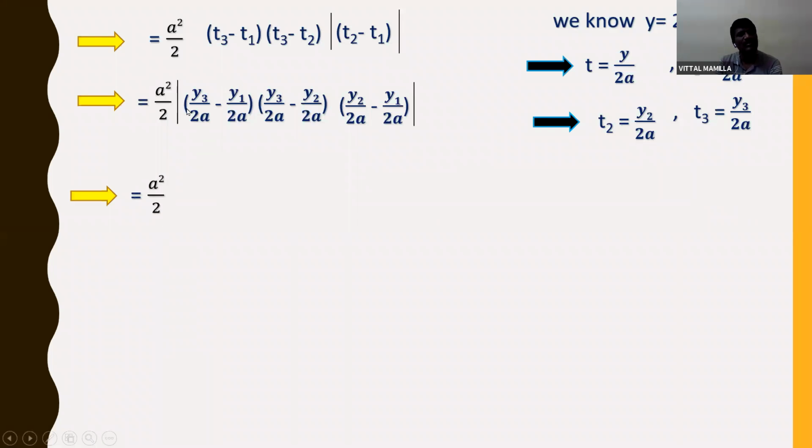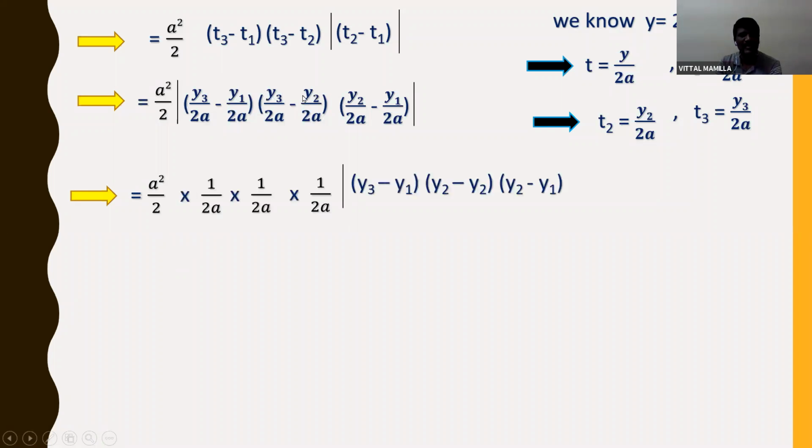Here if you observe, from this I can take 1 by 2a common, and from the second also I can take 1 by 2a common. From the third also I can take 1 by 2a common. So how many 1 by 2a's? First 1 by 2a, second 1 by 2a, and third 1 by 2a, and the remaining is y3 minus y1, y3 minus y2, y2 minus y1.